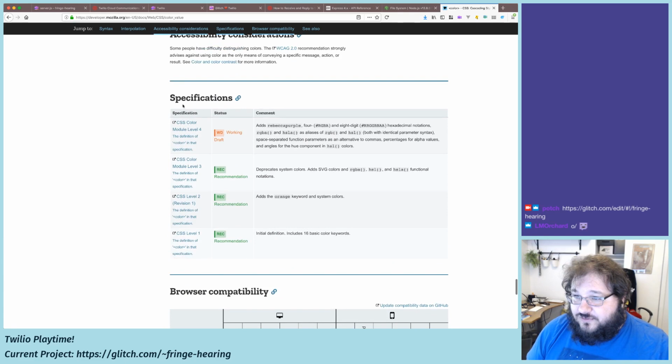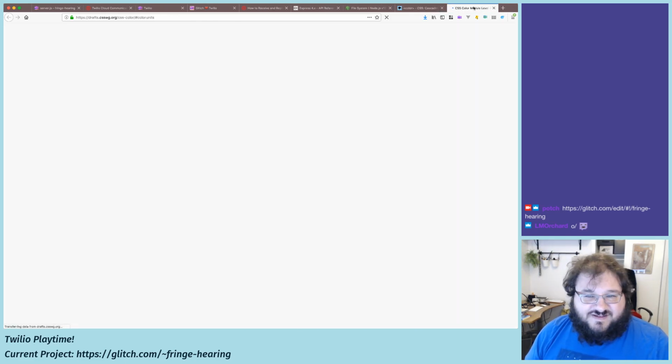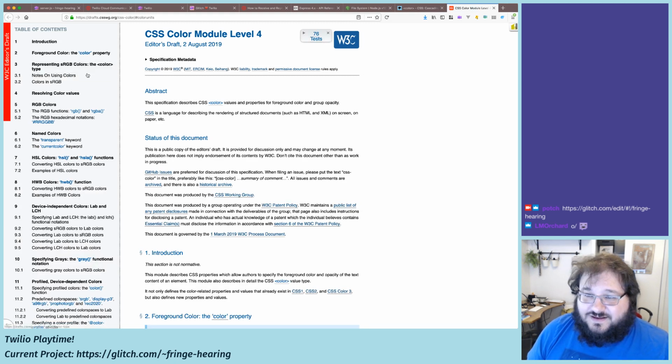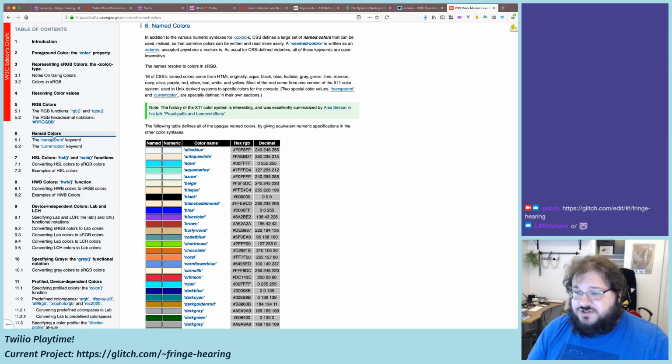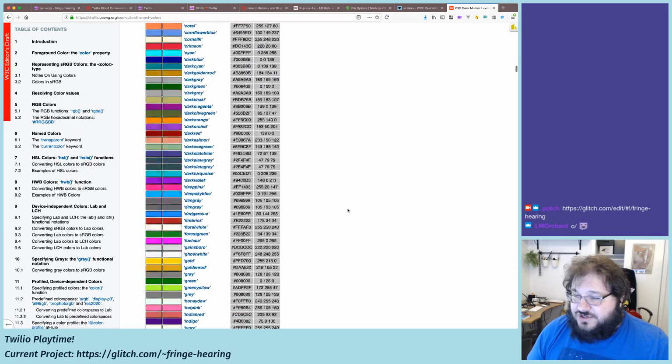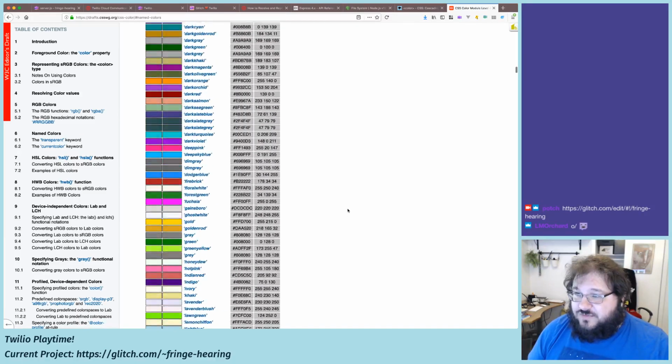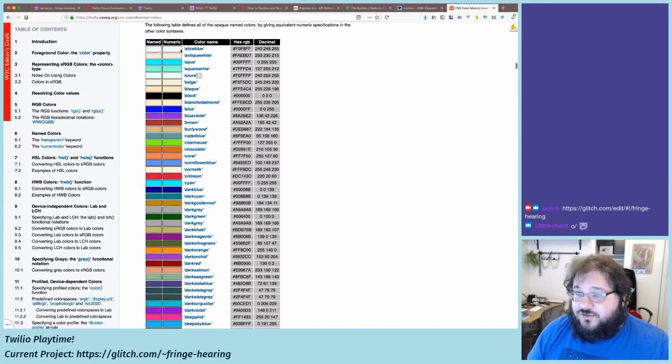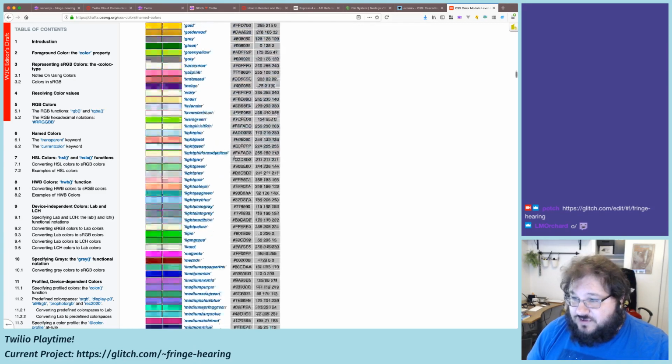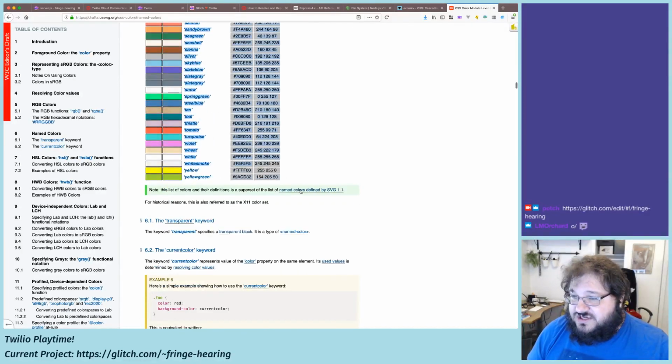We're gonna do that. So we're gonna look at a spec today. Named colors. Here we are. There should just be a big old list, and sure enough, there is. We'll do a little bit of string bashing to get the actual colors out of here, because we just need the names of the colors. We don't need all the other metadata here.